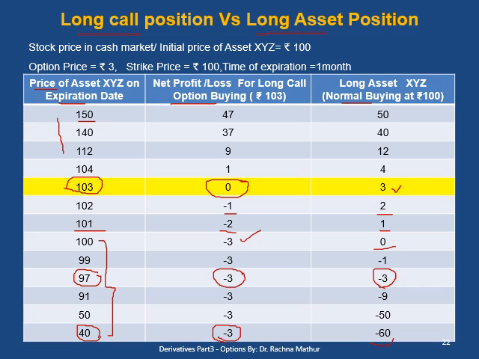So here we can see that in taking a long call position, when the price goes adverse and falls down, the loss of the buyer will be limited to only the option premium, or the token the buyer has paid to the seller to get the right to buy the option.